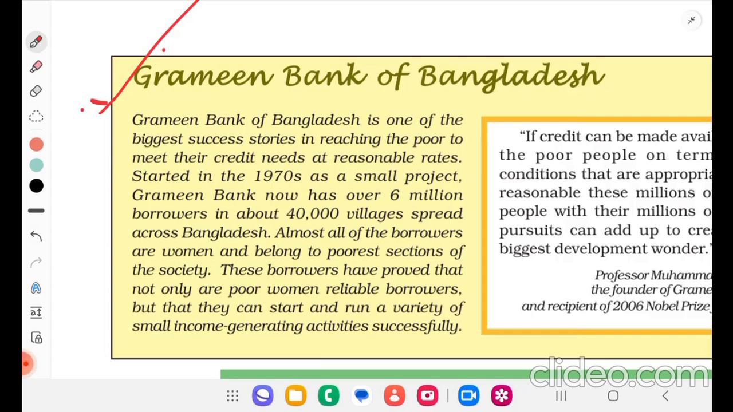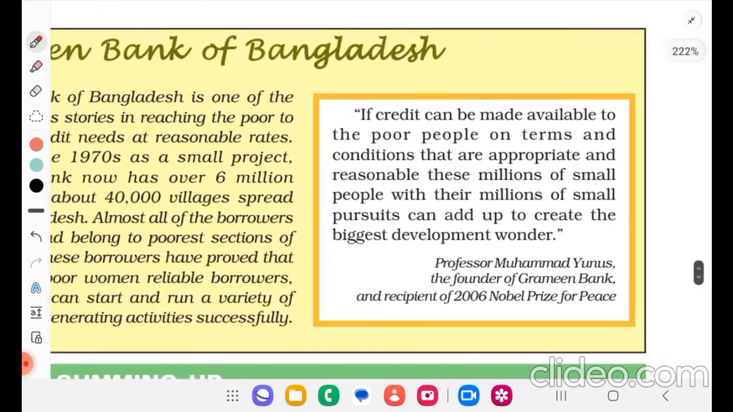Almost all of the borrowers are women and belong to the poorest section of society. These borrowers have proved that not only are poor women reliable borrowers, but that they can start and run a variety of small income generating activities successfully.